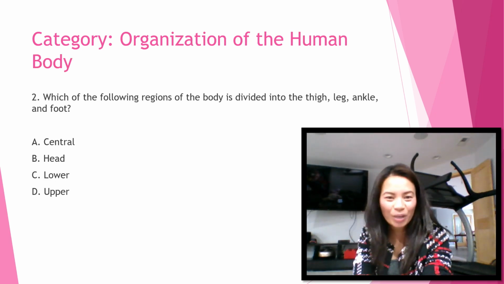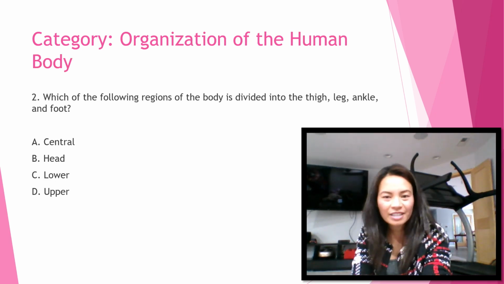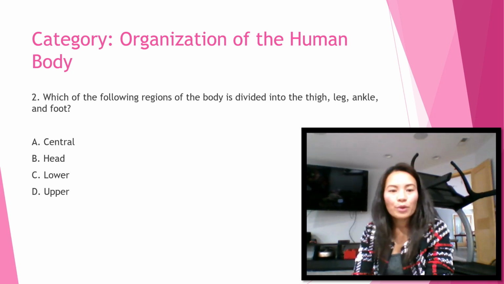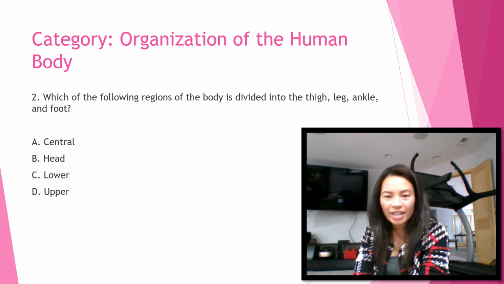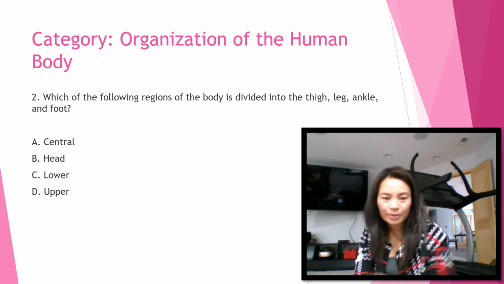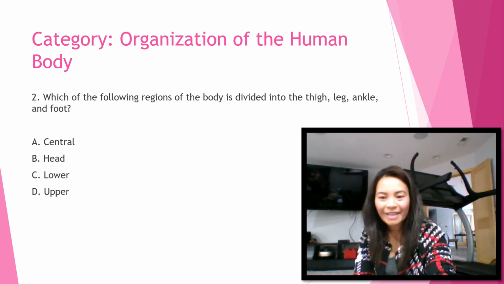Number 2 question is under organization of the human body. Which of the following regions of the body is divided into thigh, leg, ankle, and foot? A. Central, B. Head, C. Lower, or D. Upper? Next question.